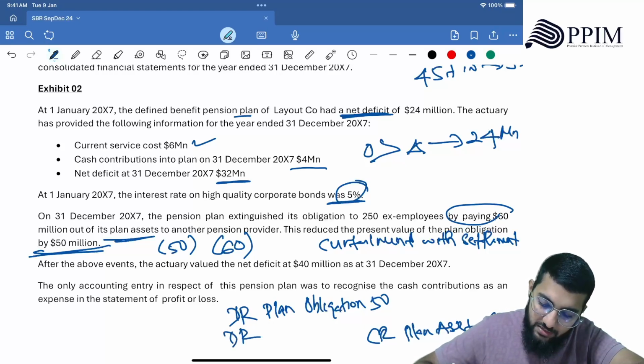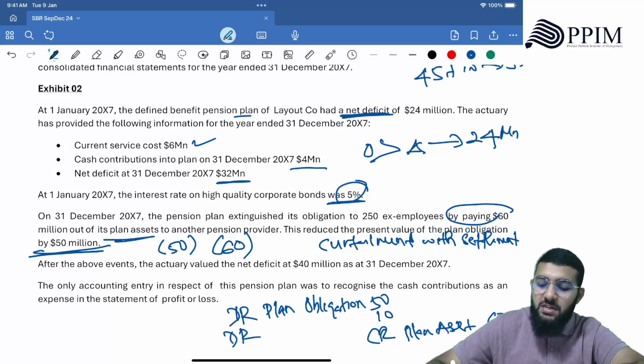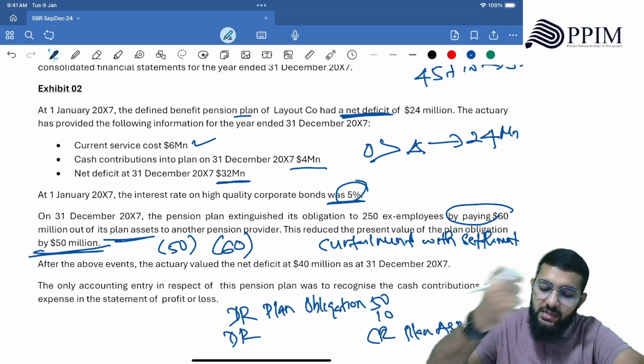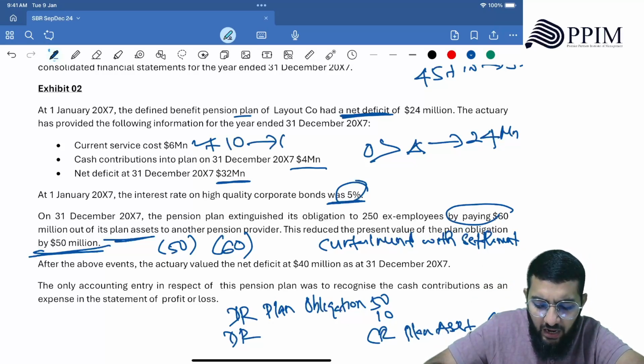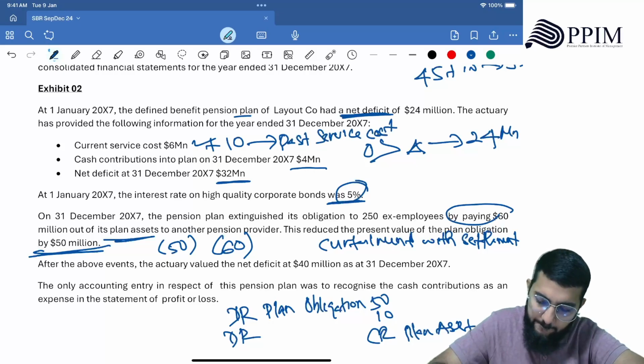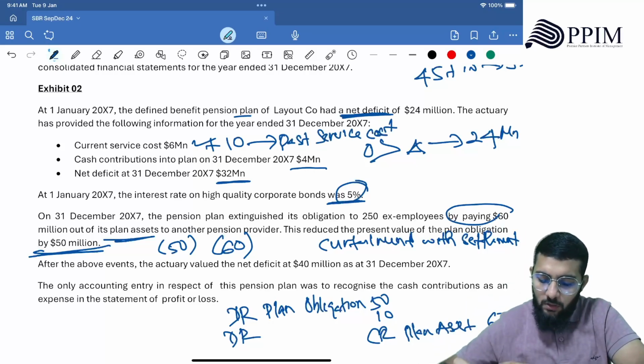Then there is a debit loss, right? There's 10 million loss. Okay, so that 10 million loss will be considered as a past service cost. It is going to be added here as a component of past service cost. Why?